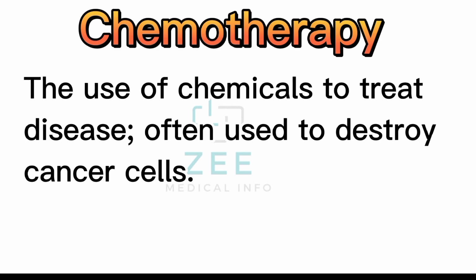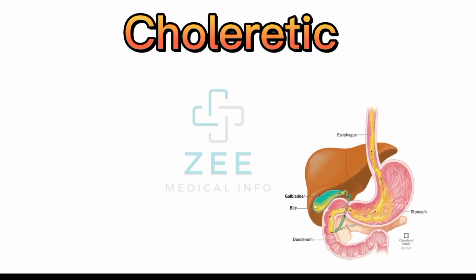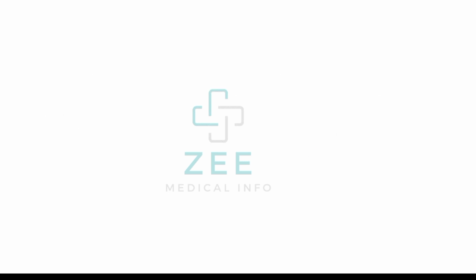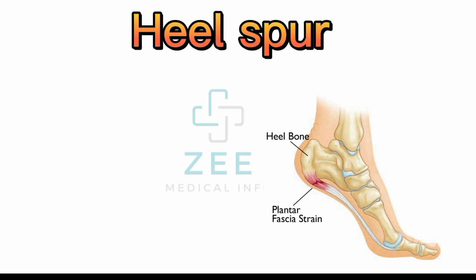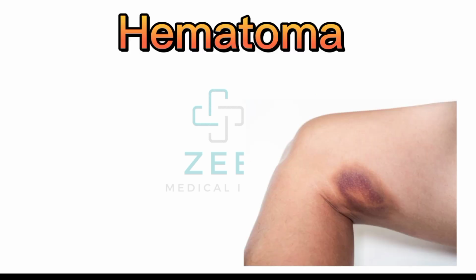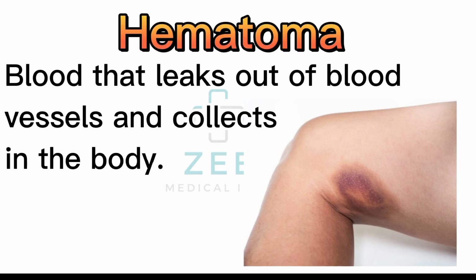Chemotherapy: the use of chemicals to treat disease, often used to destroy cancer cells. Choleretic: an agent that promotes bile production. Heel spur: an abnormal growth of bone or calcium on the heel bone. Hematoma: blood that leaks out of blood vessels and collects in the body.